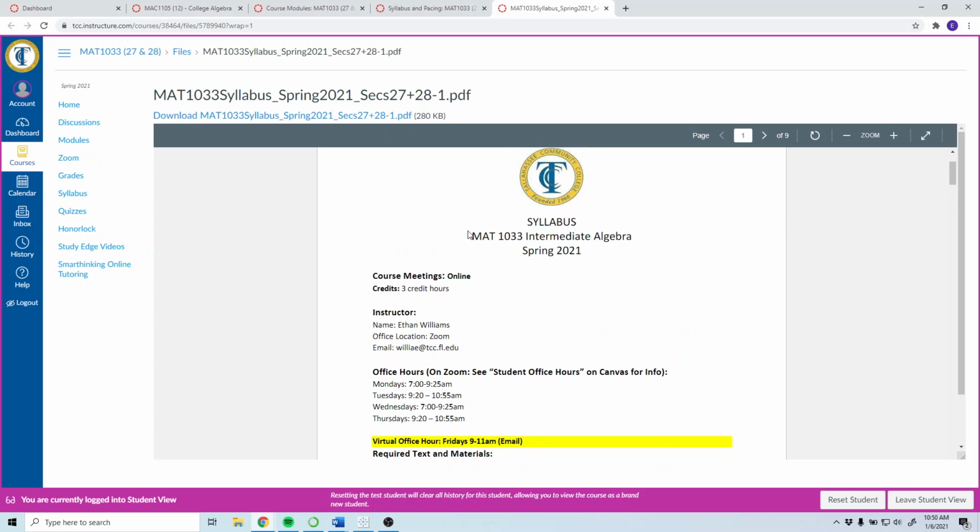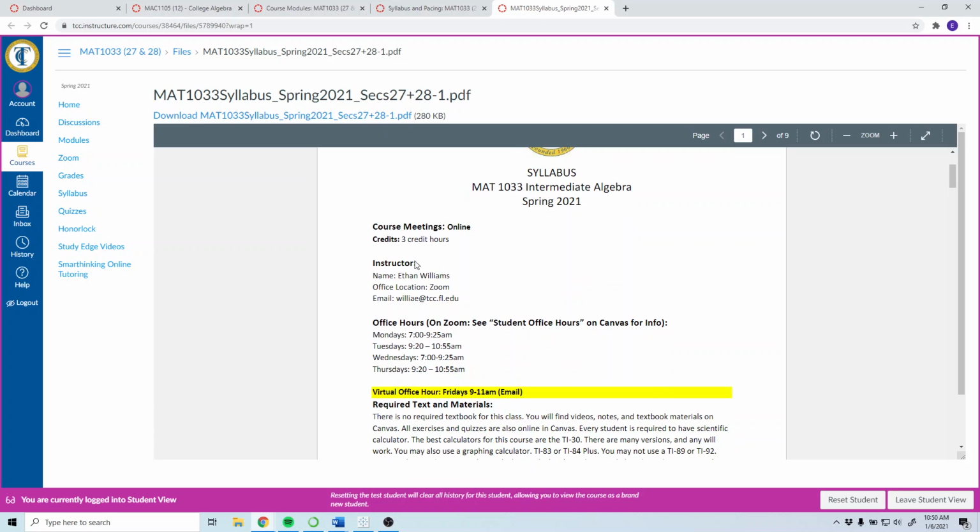So like I said, this is MAT 1033 Intermediate Algebra Spring 2021. My name is Ethan Williams. This is funny to put right now, but the office location is Zoom. I'll show you how to access office hours through Zoom. And then my email to contact me would be here. You can also contact me through Canvas messages.